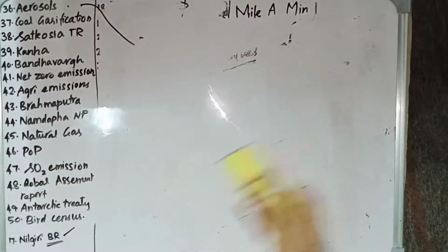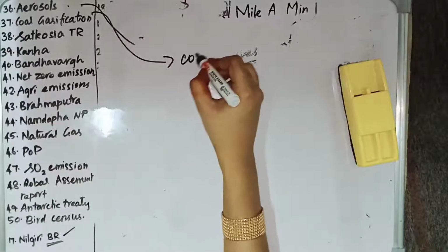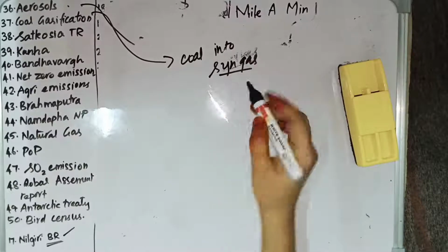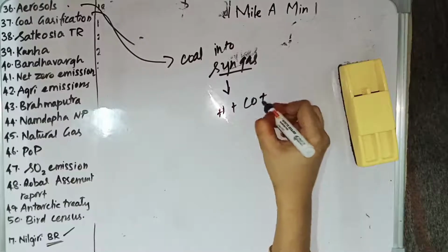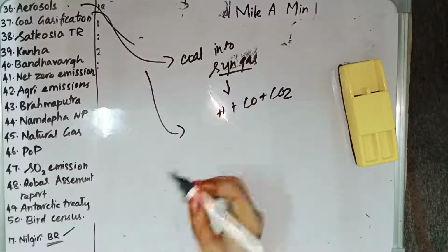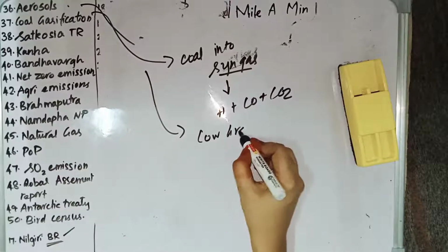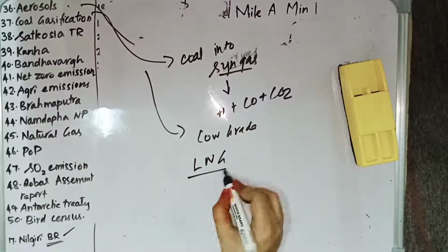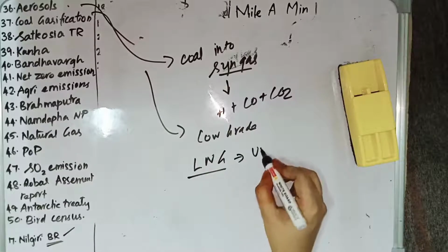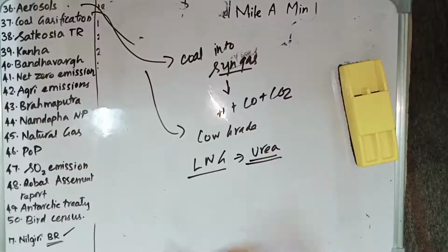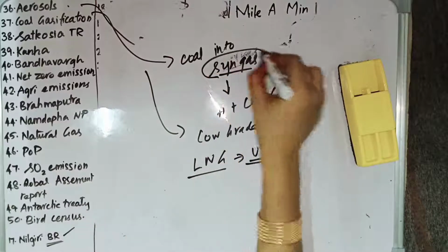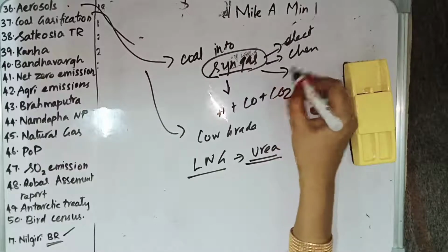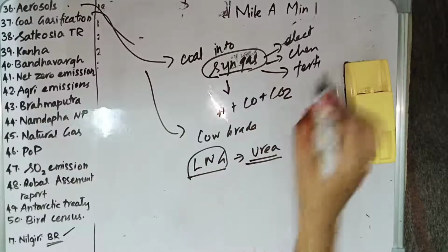And then we have coal gasification. Coal gasification is a method of converting coal into syngas. Syngas stands for synthesis gas. The synthesis gas contains hydrogen, carbon monoxide and carbon dioxide. This coal gasification can be done using low grade coal also, and it will reduce the dependence on imported liquefied natural gas. Why? Because nowadays liquefied natural gas is used for the production of urea fertilizer. But by using the syngas produced from coal gasification, we can produce electricity, chemicals and fertilizers, through which the import of liquefied natural gas can be reduced.